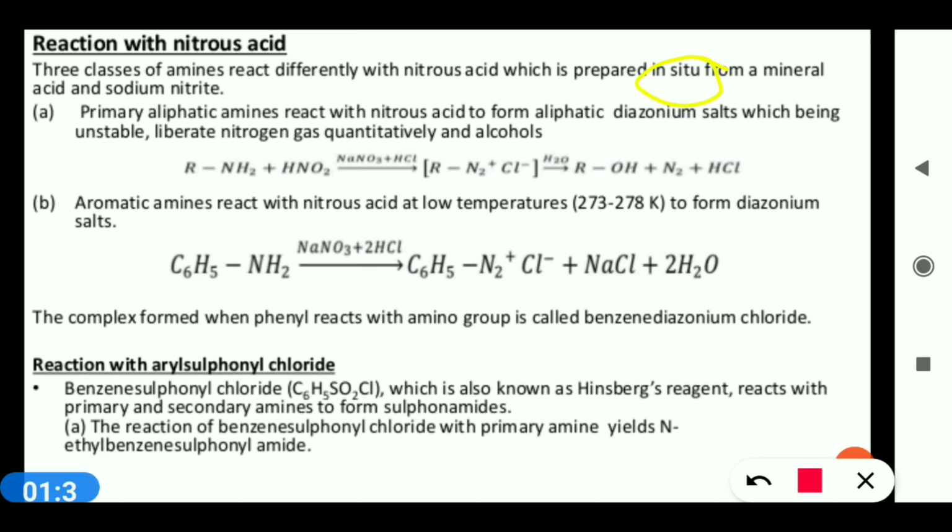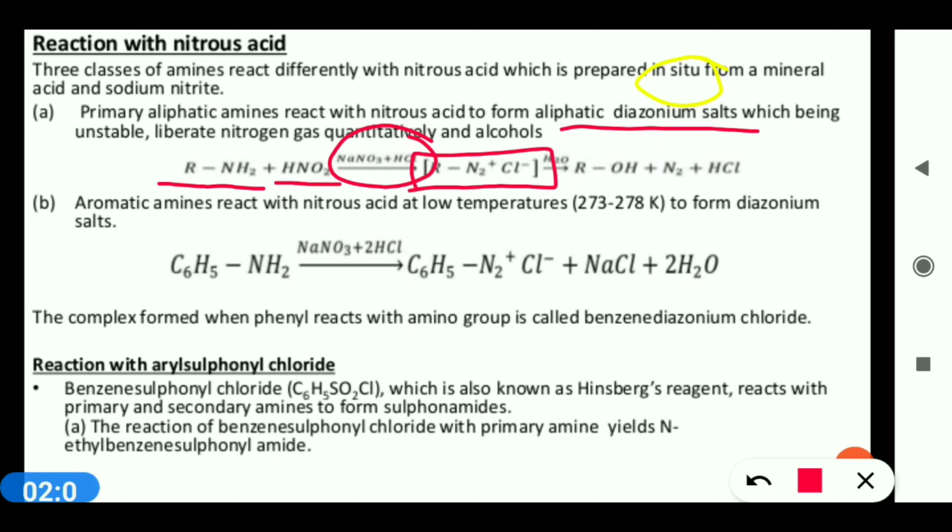Primary aliphatic amines react with nitrous acid to form aliphatic diazonium salts, which are unstable. So here you can see the reaction: when the aliphatic amine, which is 1 degree, reacts with nitrous acid HNO2 at low temperature in presence of NaNO2 and HCl, it will give rise to RN2Cl.